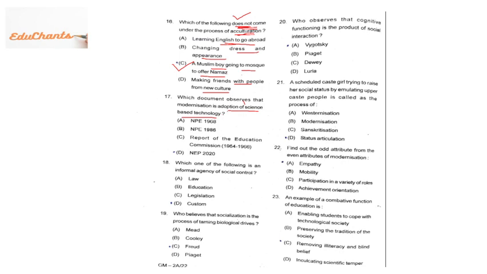Science and technology is emphasized in NEP 2020, the recent policy document. Okay. Which one of the following is an informal agency of social control? Which of the following is informal, not formal? Law is formal, education is formal, legislation is also formal, custom. Custom is informal, it is not formal.